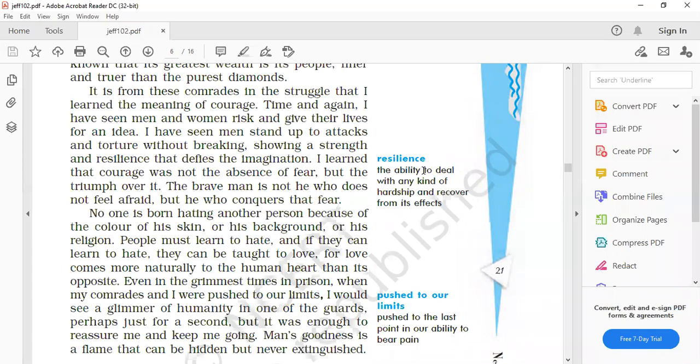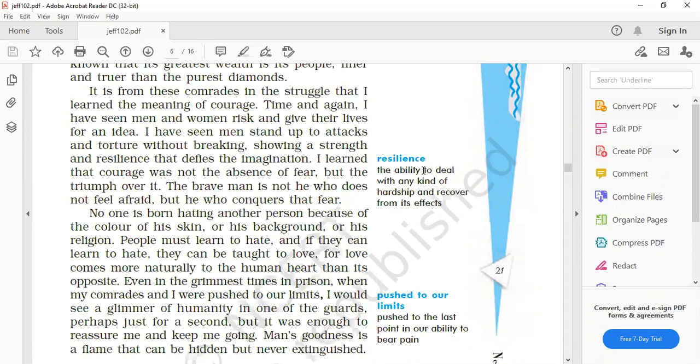Time and again I have seen men and women risk, give their life for an idea. कहता I have seen many times people sacrificing their lives for a particular idea, but I have seen men stand up to attacks and torture without breaking. और मैंने बहुत से लोगों को देखा है कि उन्होंने अटैक्स को, बहुत सी प्रॉब्लम्स को, टॉर्चर को सहन किया है विदाउट ब्रेकिंग, मीन्स बिना हिम्मत को छोड़े हुए, showing a strength and resilience that defies their imagination.